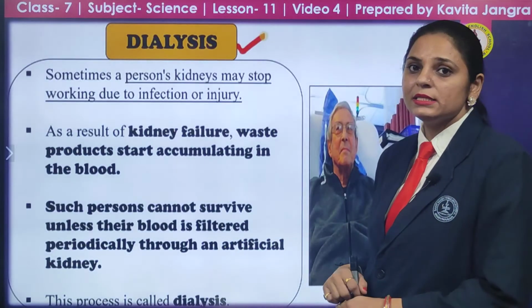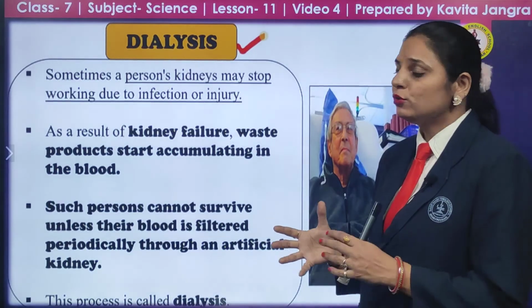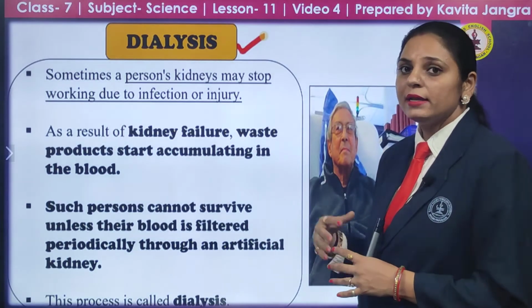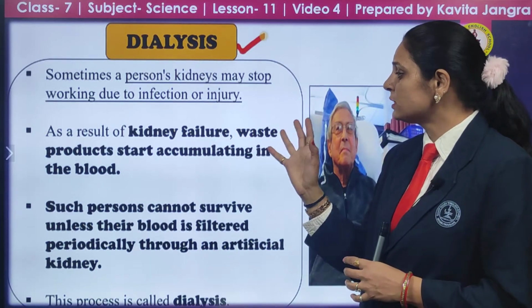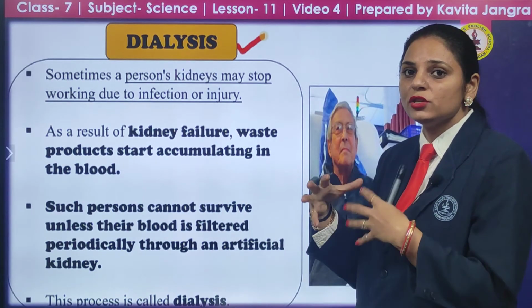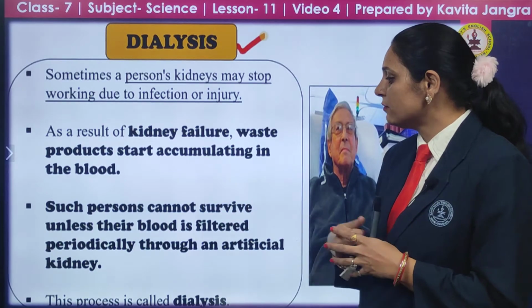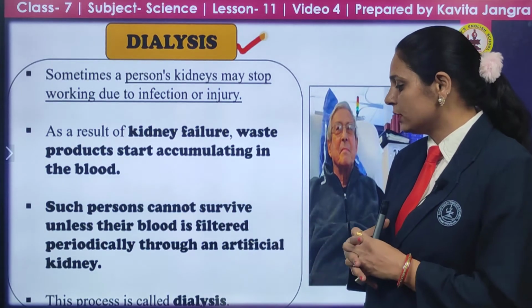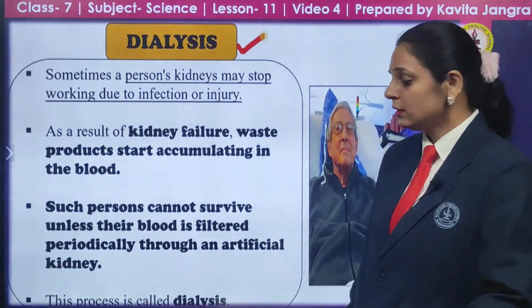Next, what is dialysis? This is when a person's kidney may stop working due to infection or any injury. At that time, dialysis is done. In kidney failure, waste products start accumulating in the blood, because the filtration from the blood stops. The person cannot survive unless their blood is filtered periodically. Through an artificial kidney, it is done. This process is known as dialysis.